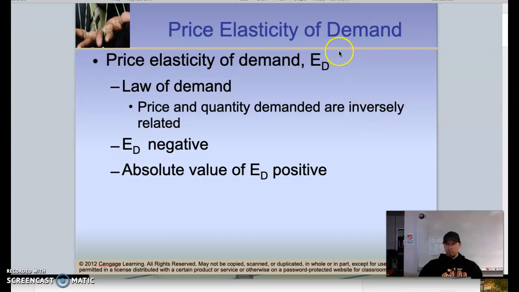So when we're talking about the price elasticity of demand, our value will always be negative, always. Because of that, and because some economist somewhere got sick of dealing with negative numbers, we always take the absolute value of price elasticity, so that we always make it positive. You're always going to get a negative value when you work through it, but we take the absolute value to make it positive, because we don't like to deal with negatives all the time. So that's how that will work here.